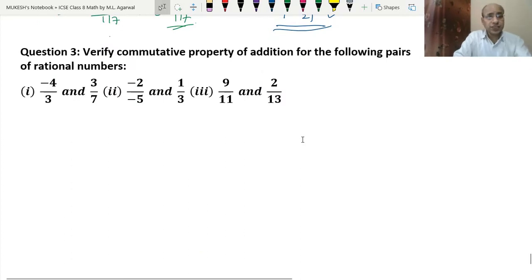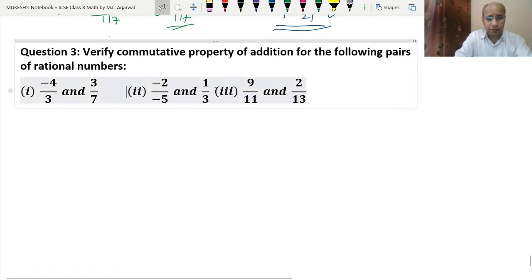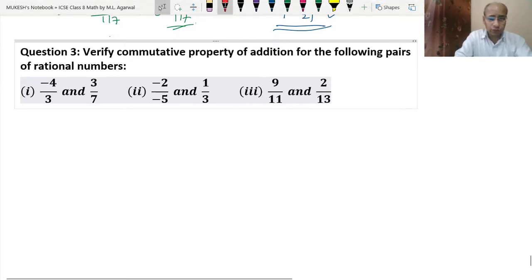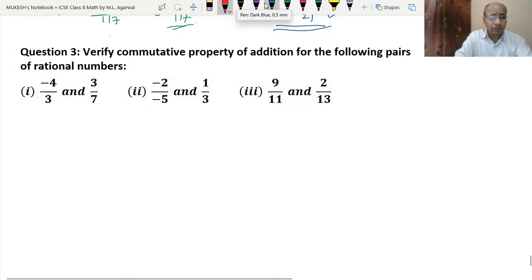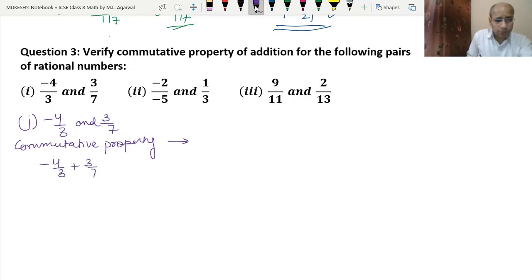So this is the third question where we need to verify the commutative property of addition. It means that we have to do it in different ways, which we have studied in the example also. For the verification, we have to do every question in two different ways. So let's take the first question, minus 4 upon 3 and 3 upon 7. What does the commutative property mean? The commutative property means minus 4 upon 3 plus 3 upon 7 should be equal to 3 upon 7 plus minus 4 upon 3.